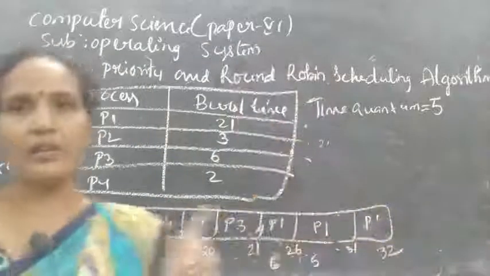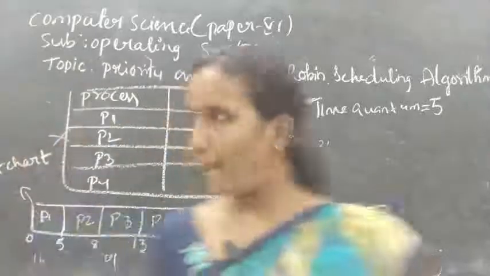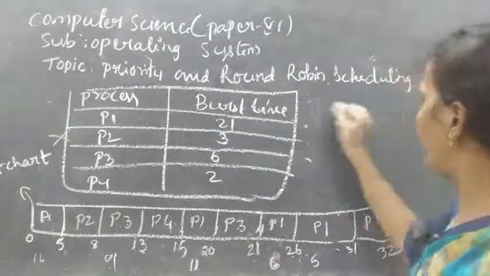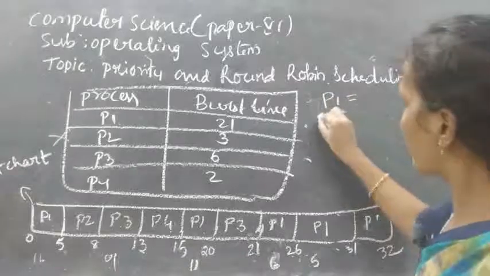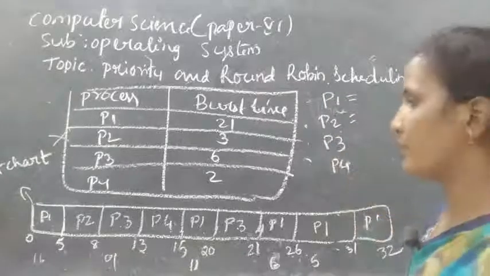Now you need to calculate. First you take this out. Now we'll calculate the average waiting time of P1, P2, P3, P4.